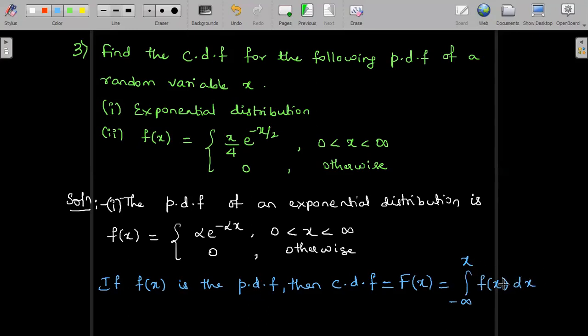We had learned this when we did the continuous probability distribution problems. So this is the definition for cumulative distribution function denoted by capital F of x. Definition is between minus infinity to x, integral limits, f of x dx. Now keeping this in mind, we are going to find out the CDF of the exponential distribution, that is, the cumulative distribution function of the probability density function of the exponential distribution.